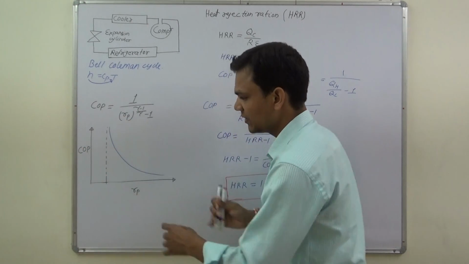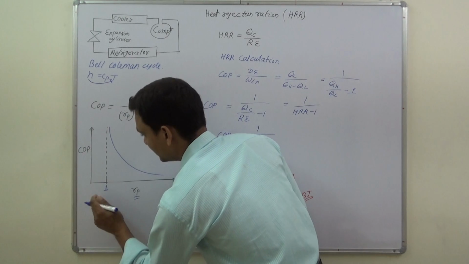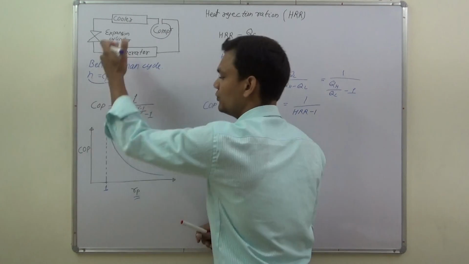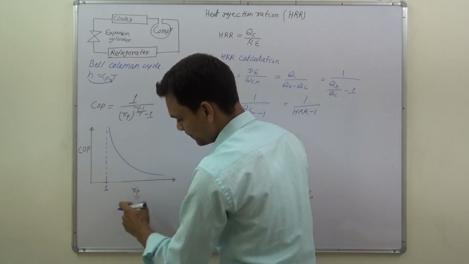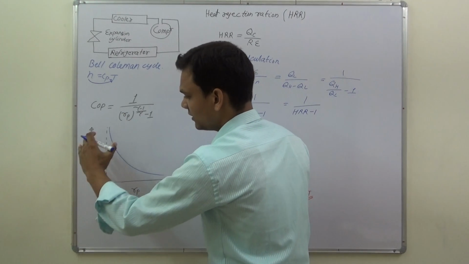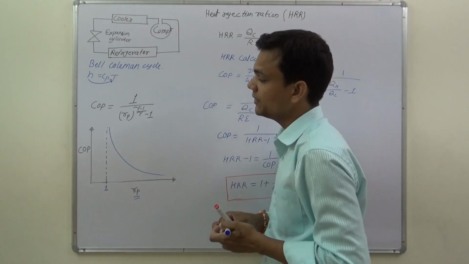As you can see in the graph, if the pressure ratio is 1, then COP tends to infinity, and as we increase the pressure ratio, COP decreases. So this is about COP.